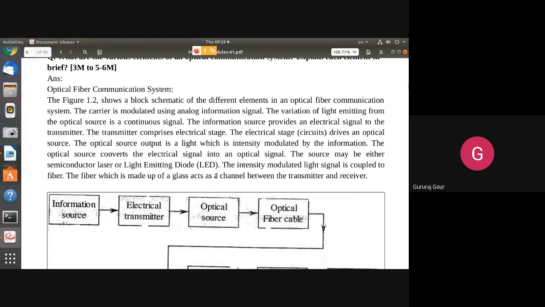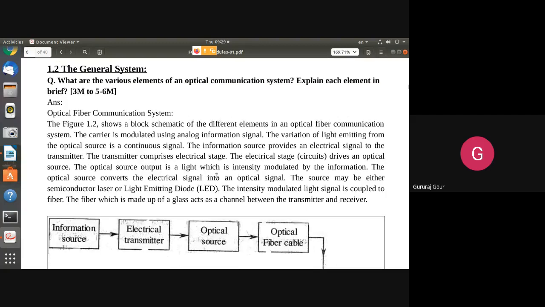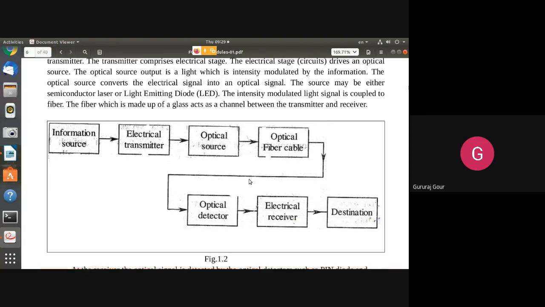The first question you are getting in the normal examinations: explain the optical fiber communication system. From 3 marks to 4 marks, you will get it. You have to draw this block diagram. Normally we have on the transmitter side 3 blocks. The medium will be optical fiber cable, and on the receiver side we are getting another 3 blocks.